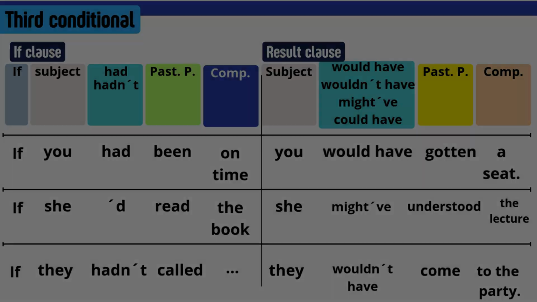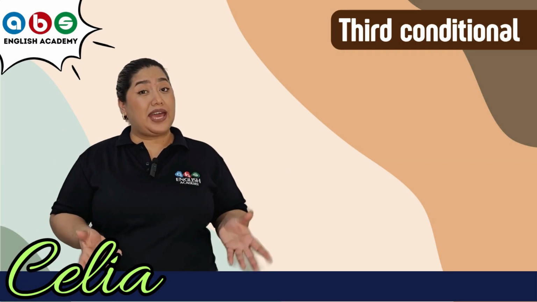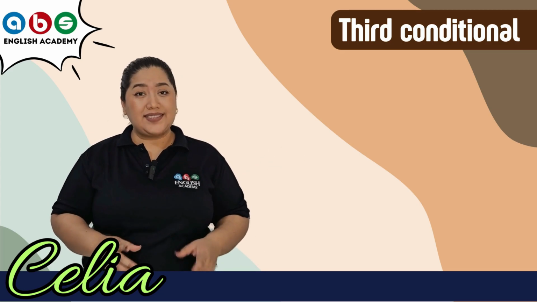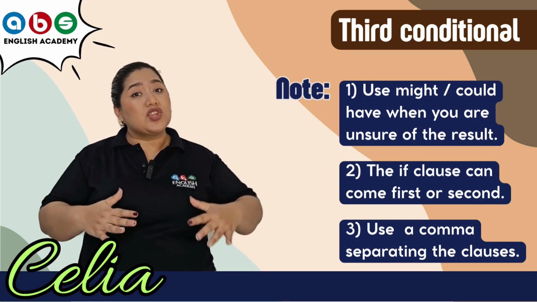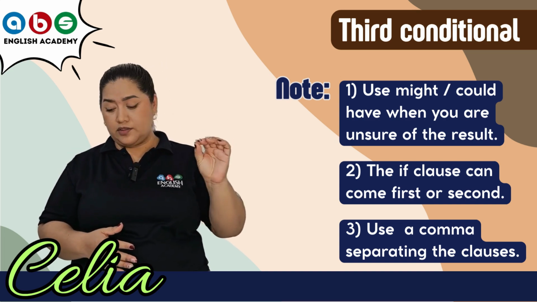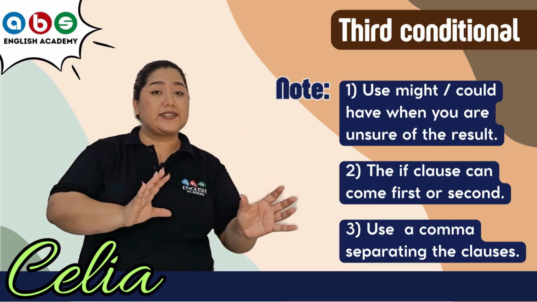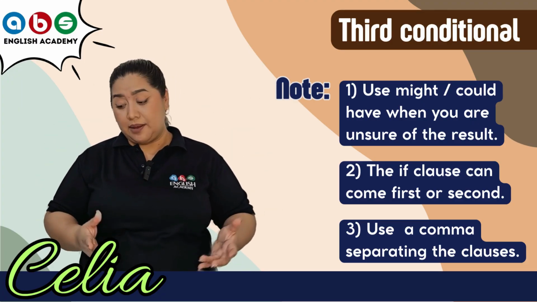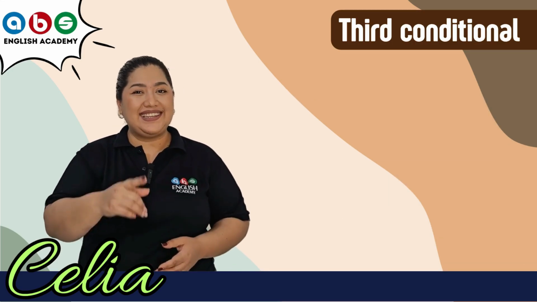Okay, let's see the next part. Now you know the structure of the third conditional. We have the if clause and of course the result clause. Now, in the result clause, sometimes you could use might have or could have when you are unsure about the result. And keep in mind that the if clause can be first or second. I mean, we can switch positions, but use a comma separating the clauses if the if clause comes first. Let's see some examples here.